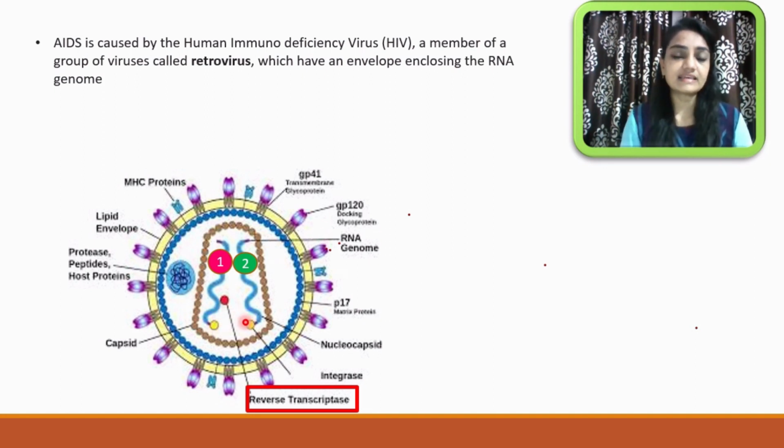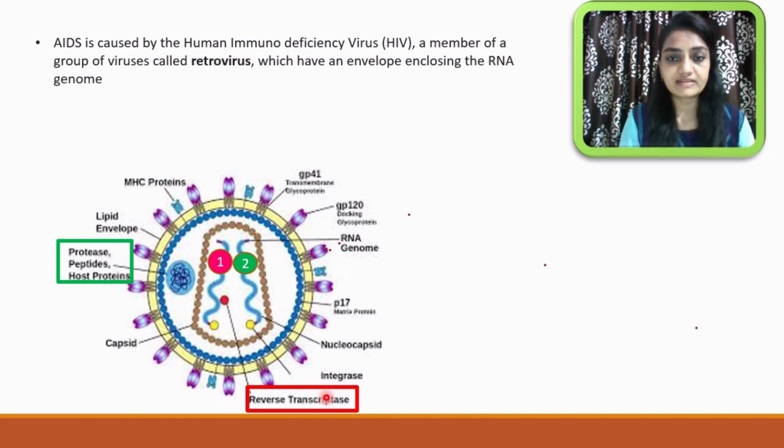These viruses have weapons to attack human cells. As a weapon they have the reverse transcriptase enzyme, which you can see in this diagram. The second weapon is the protease enzyme. These enzymes are very powerful tools to invade the human cells.